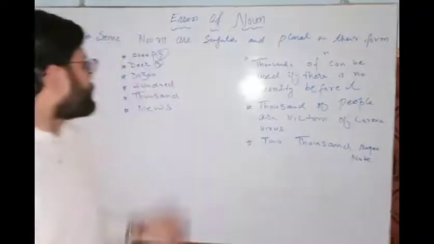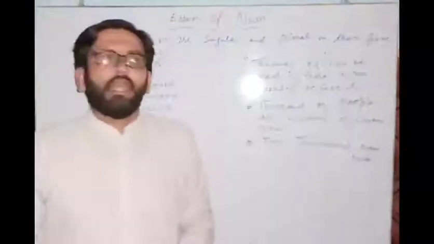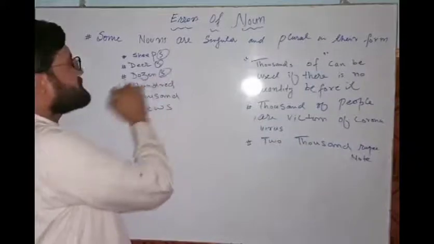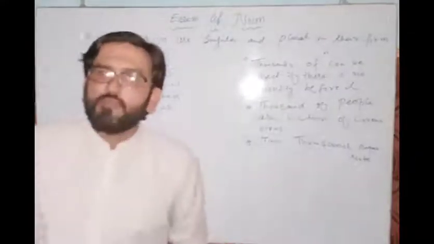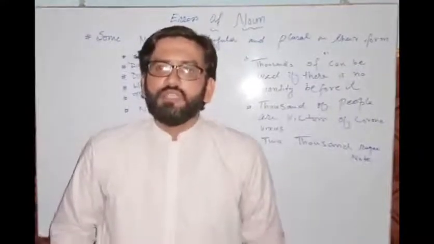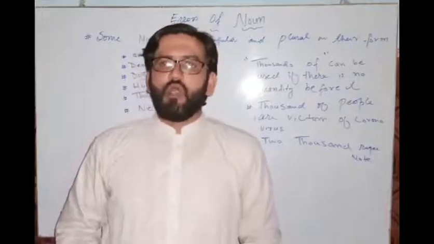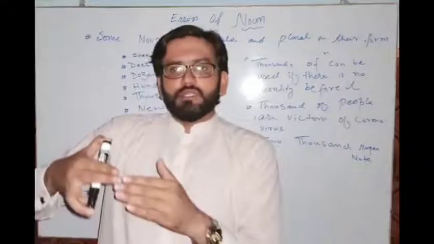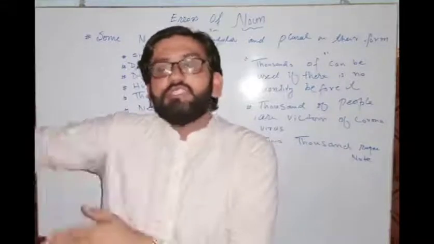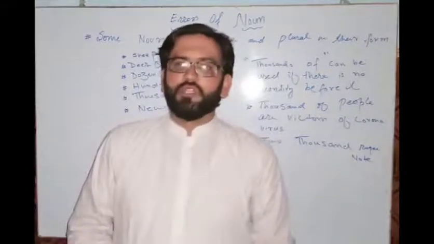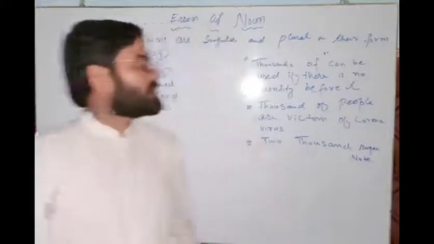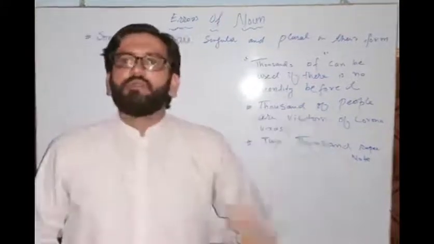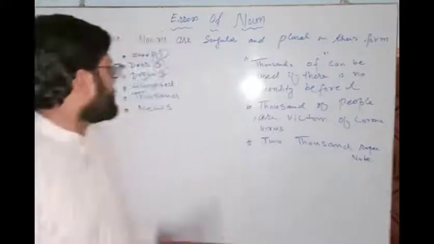Understood? Now, dozen. I cannot put s here. I have bought 3 dozen oranges. I cannot say 3 dozens oranges. This is wrong to say, right? So this is singular as well as plural, right?